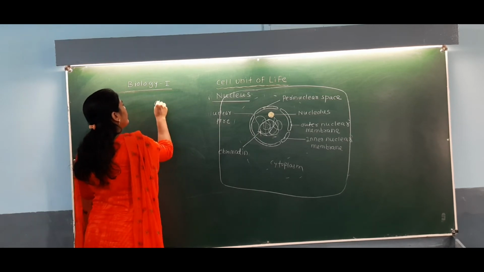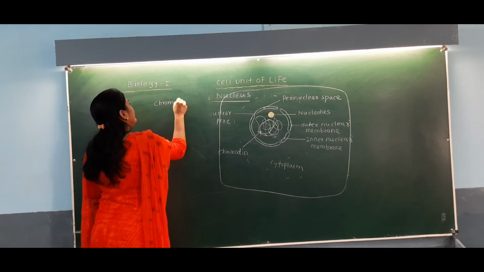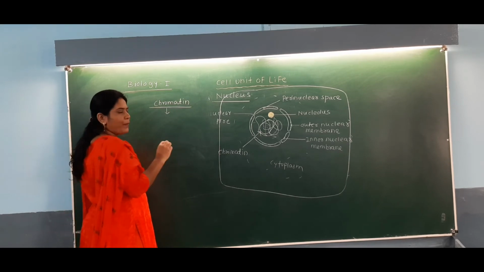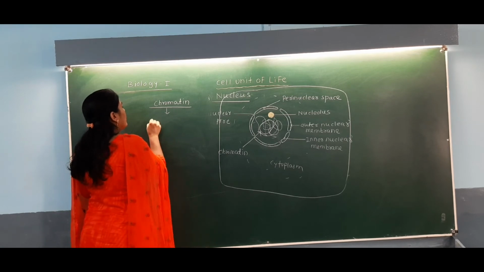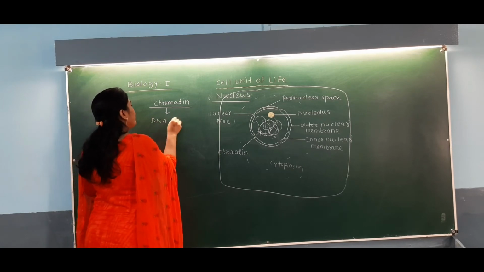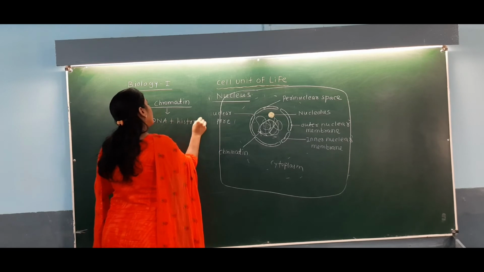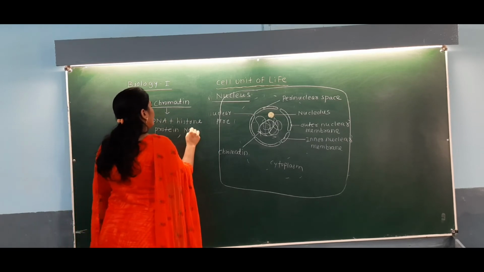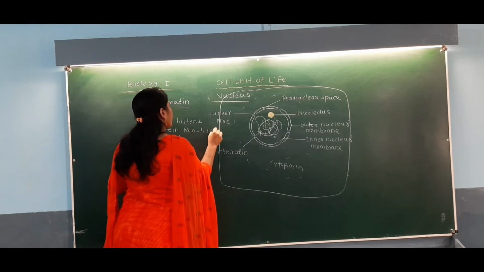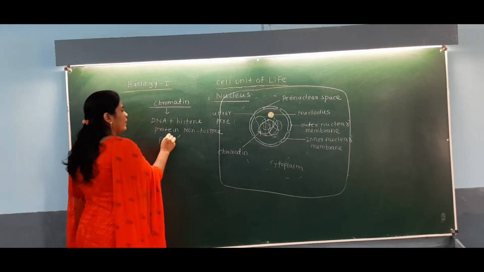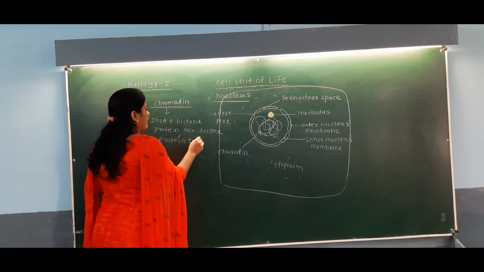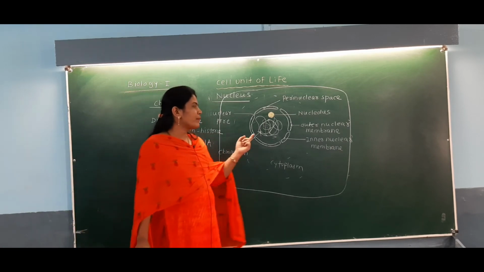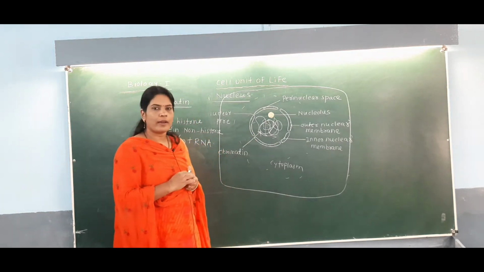This chromatin material, which is present in the form of fibrous structure, is made up of important components: DNA plus histone protein, some non-histone protein and RNA. Very important thing. That is the material present in the center of the nucleus, which we call chromatin.